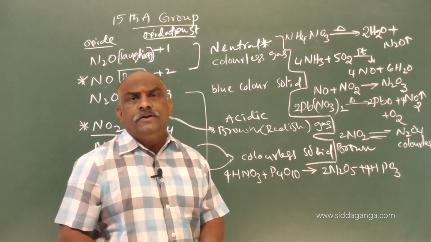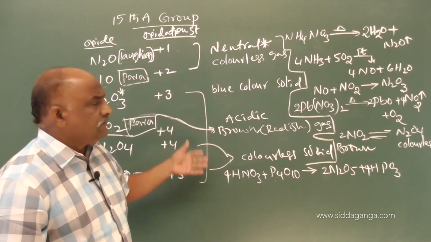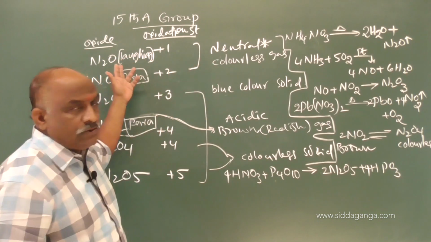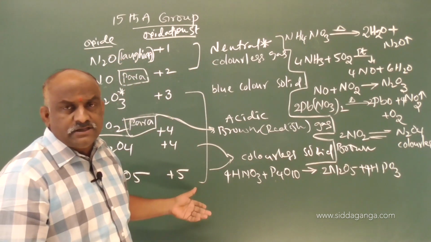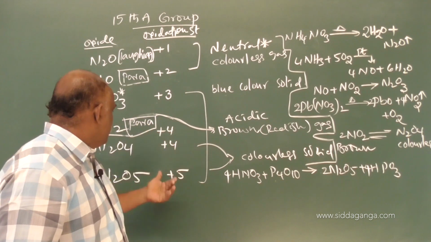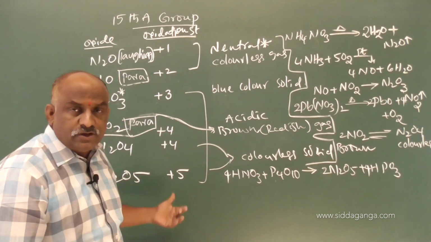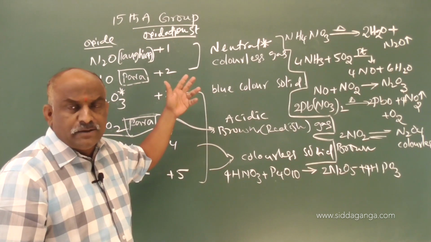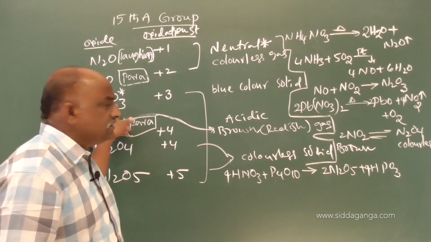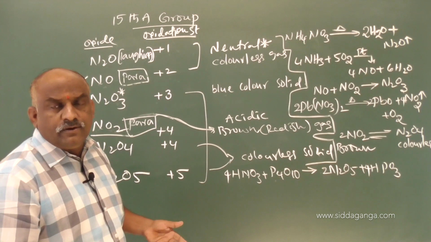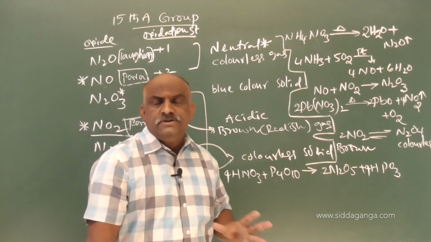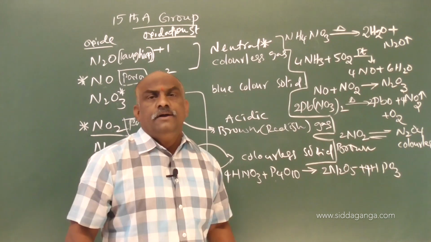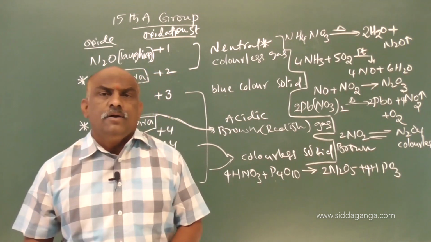How to prepare the questions? Out of these, which of the following oxides is neutral? N2O. Which of the nitrogen oxides is acidic? NO2, N2O4, N2O5. Strongly acidic, N2O5. Which of the following nitrogen oxides is a blue color solid? The answer is N2O3. Like that. So after completion of the content, you should go through competitive questions and practice a bit, then you will get the idea about this.